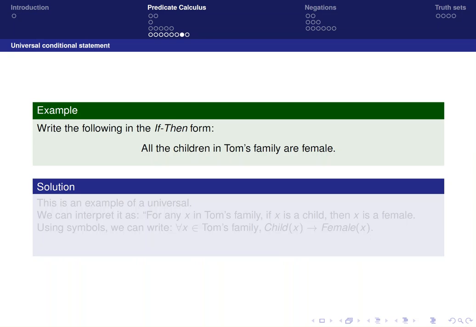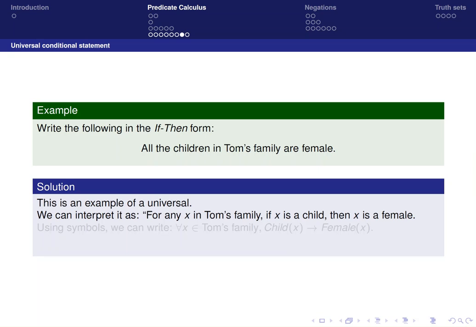Let's practice by rewriting "all the children in Tom's family are female." We would like to rewrite this in if-then form. So first of all, this is an example of a universal because I'm hearing the word "all." And we can interpret it like this. For any x in Tom's family, if x is a child, then x is female. So that's one possible solution.